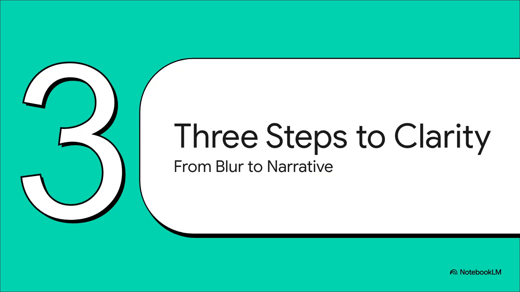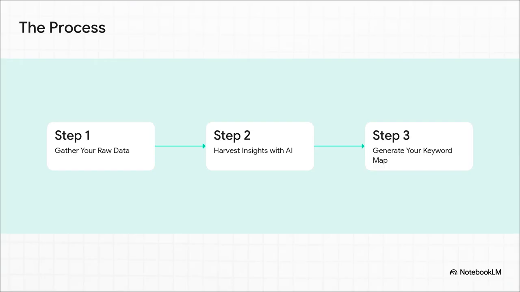All right, so let's get into the how-to. It's actually a pretty simple three-step process. First up, we're going to gather your raw data. Then second, we'll harvest insights with the AI. And finally, number three, we'll generate your personal keyword map. This is our roadmap from that big blur to a really clear story.